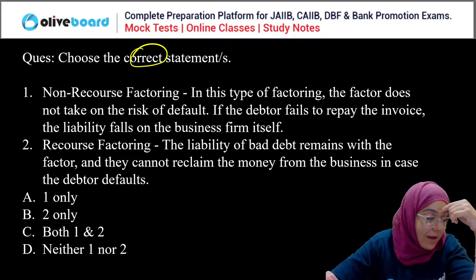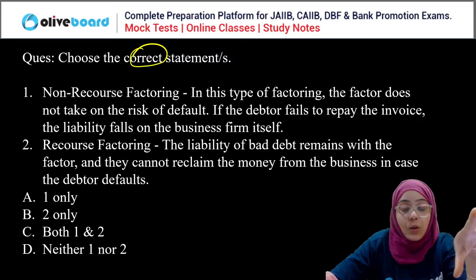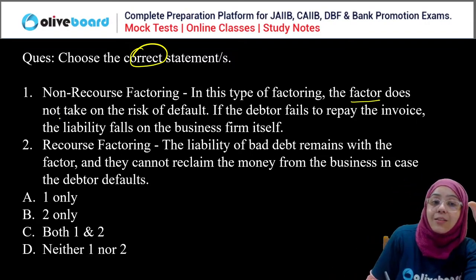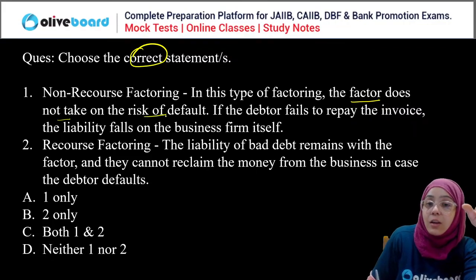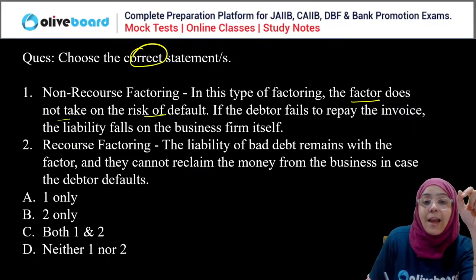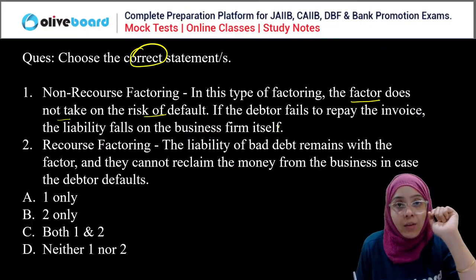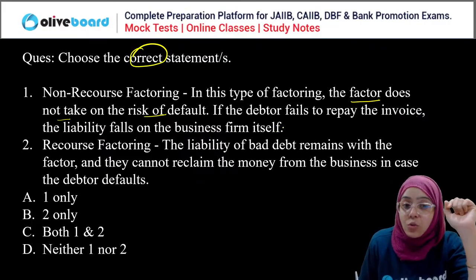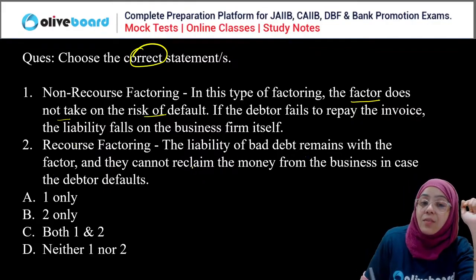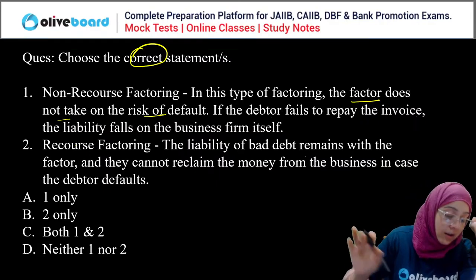I'm not going to answer; you all have to answer. Just listen carefully to what is written. Non-recourse: in this type of factoring, the factor does not take the risk of default. If the debtor fails to repay the invoice, the liability falls on the business firm itself. Recourse factoring: the liability of the bad debt remains with the factor, and they cannot reclaim the money from the business in the case of debtor default.